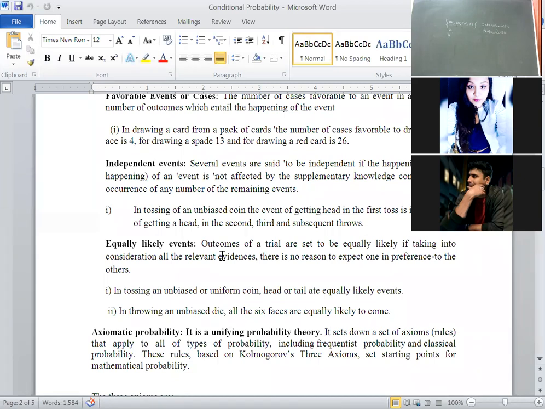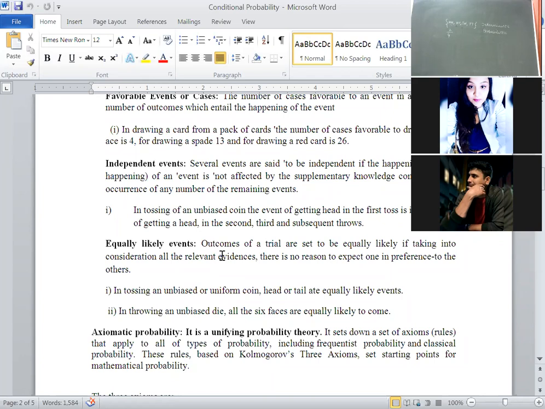Ram and Shyam are friends. This is the example, okay? The student wrote, Ram and Shyam are friends. Ram is not dependent on Shyam and Shyam is not dependent on Ram. That's why these are called independent events.